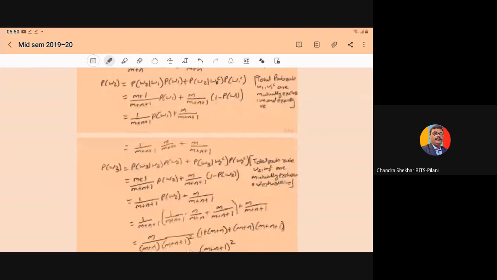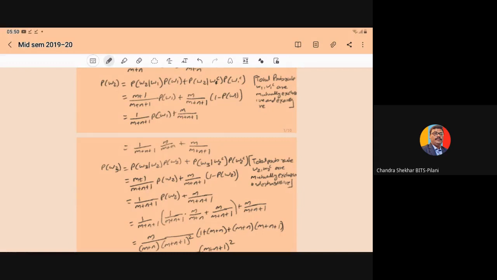Since in the first transfer we have a black ball, in total we have m plus 1 black balls. So the probability of W2 given W1 is m plus 1 upon m plus n plus 1, since we now have m plus 1 black balls and the total number of marbles is m plus n plus 1, into probability of W1.